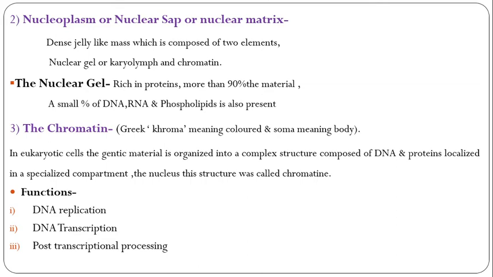Then the third one is the chromatin. It is also a part of the nucleoplasm. Chromo means colored and soma means body. It is a colored body in the nucleus, or the nuclear sap, or the nucleoplasm.